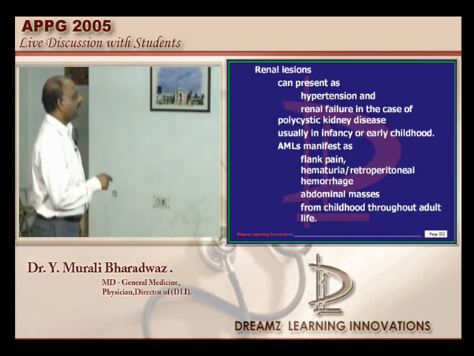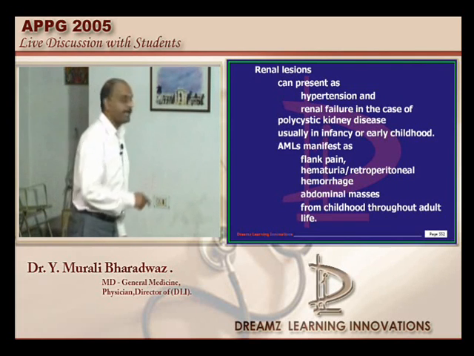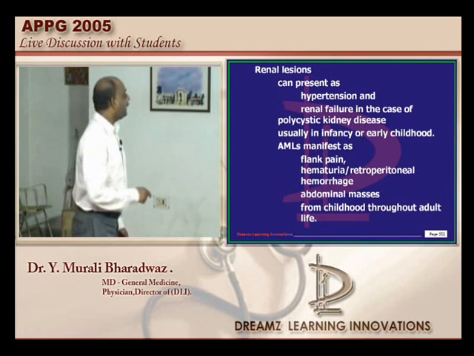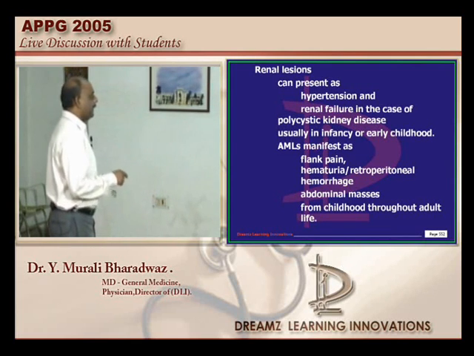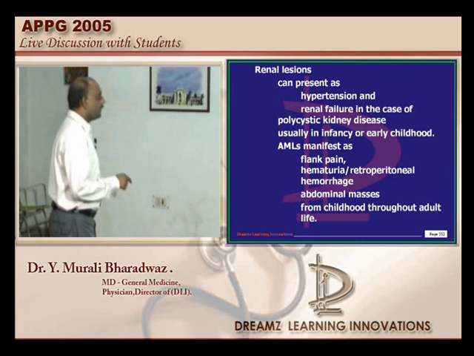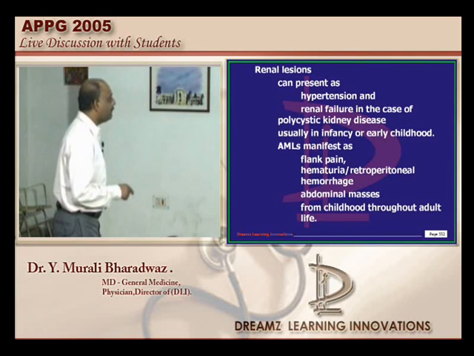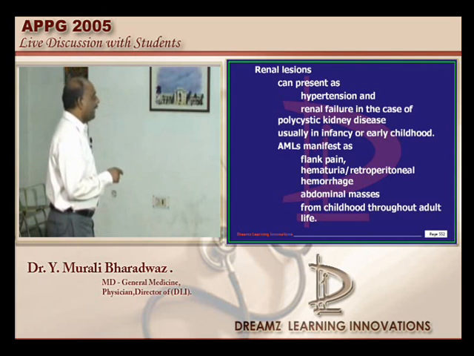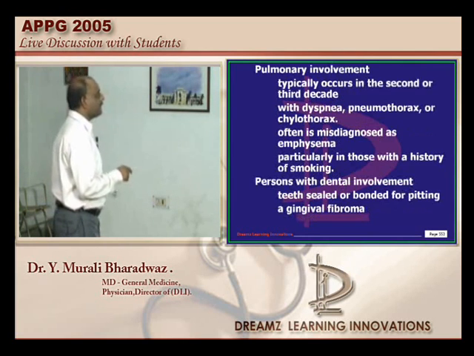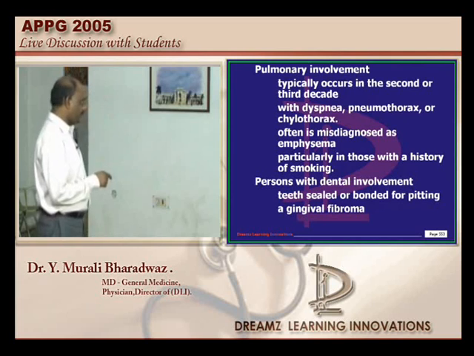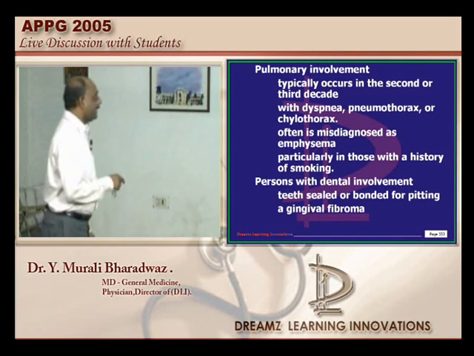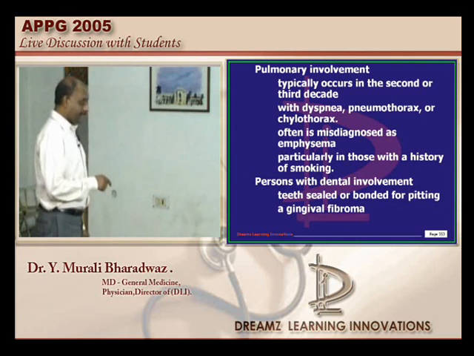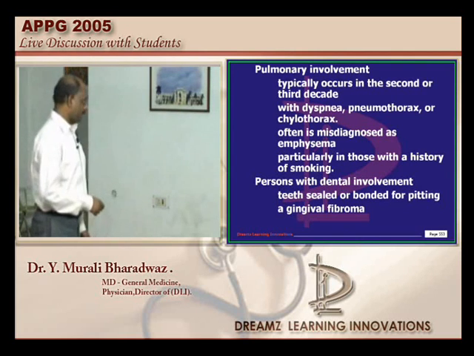Renal lesions, that is with the hypertension, renal failure, polycystic kidney disease, all these things will appear in infancy or the early childhood. And they can develop AML and hematuria, retroperitoneal hemorrhage, abdominal mass and all these things can appear at a later point of time. And pulmonary involvement can occur between the second to third decade with dyspnea and pneumothorax and chylothorax, and it can be misdiagnosed as emphysema. And finally, dental involvement can be there with the gingival fibromas.